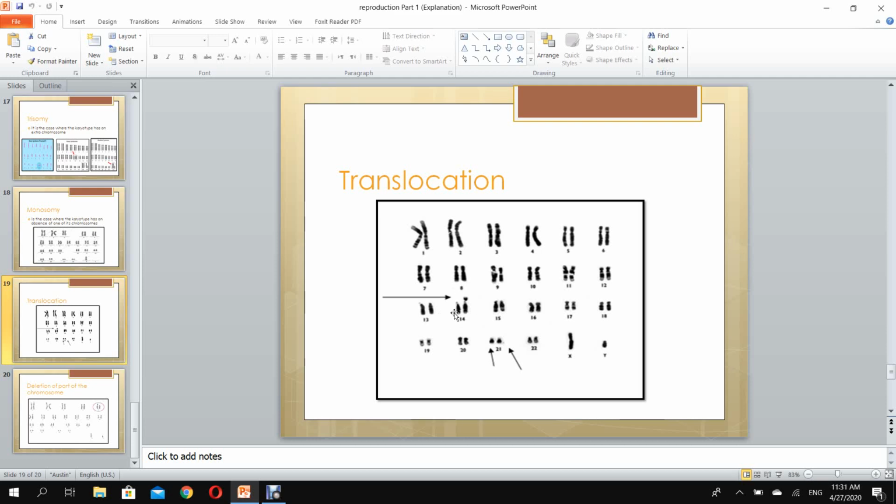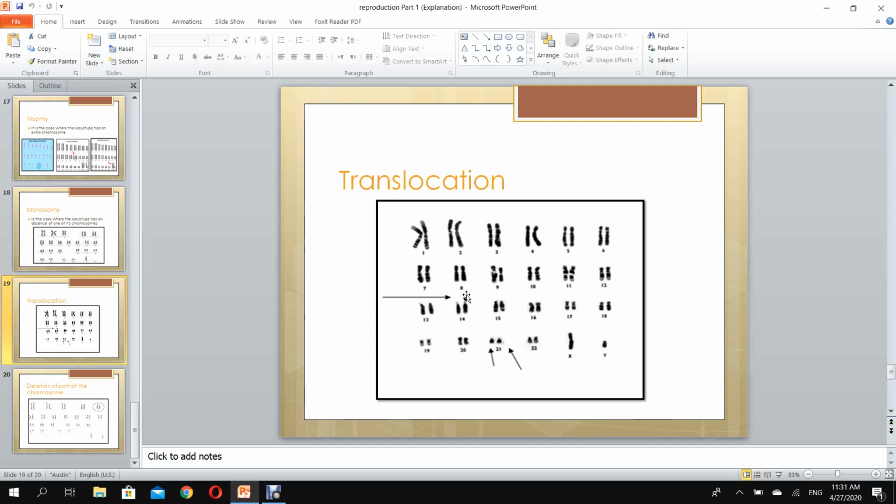Oh, chromosome 14. Why does chromosome 14 have this something on the top? Let's continue. 15, 16, 17, 18, 19, 20, 21, 22, and so on. The others are correct. But here, chromosome 14 has an extra copy of chromosome number 21 on it.